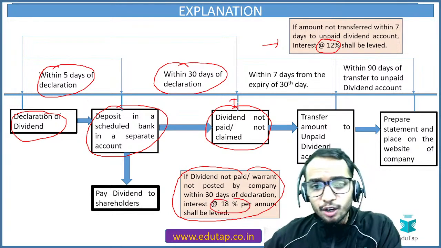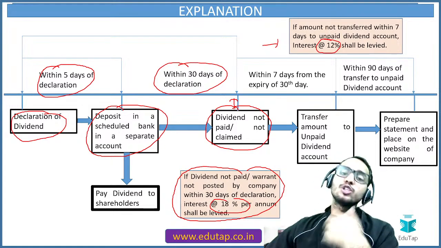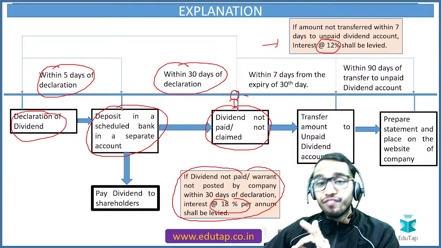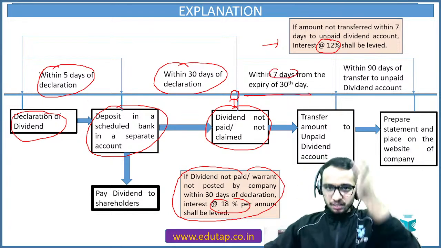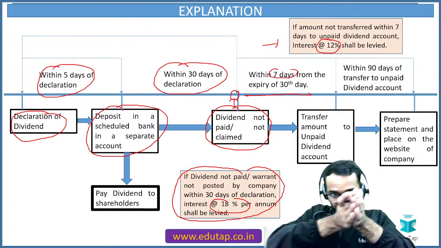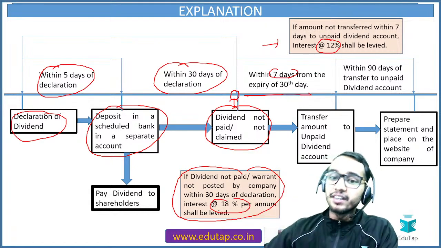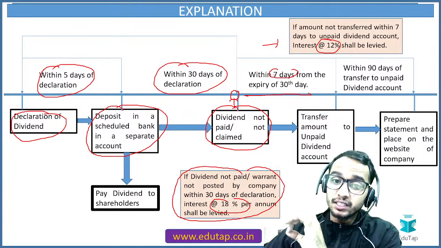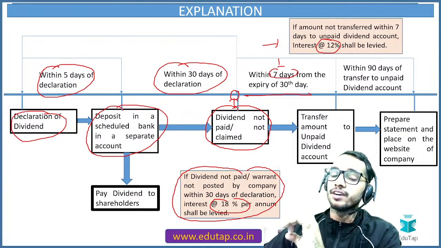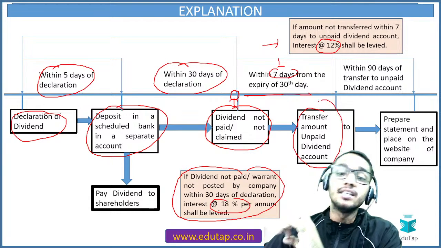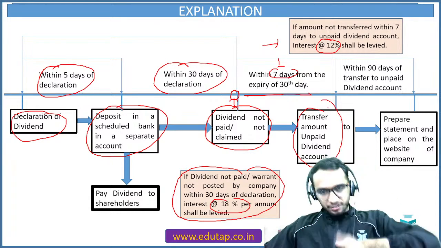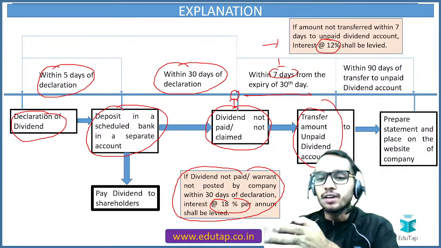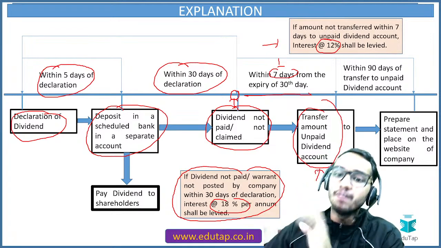Now, if dividend is not paid, or it is not claimed, after this 30 days has expired, within 7 days, very, very important, these days are important, you have to transfer it to the unpaid dividend account. After the end of the 30th day, within 7 days, you must be transferring it to the unpaid dividend account.